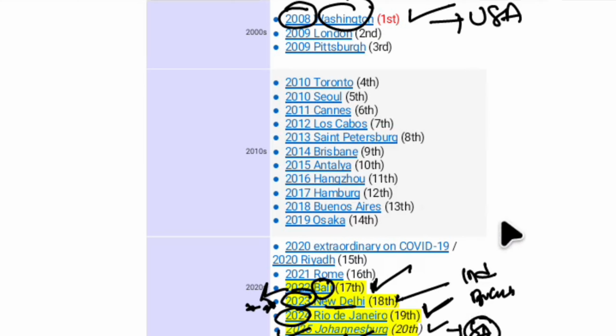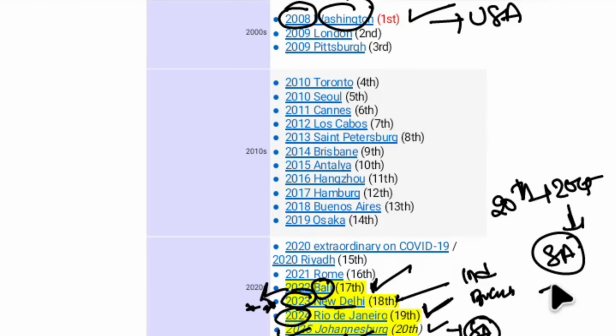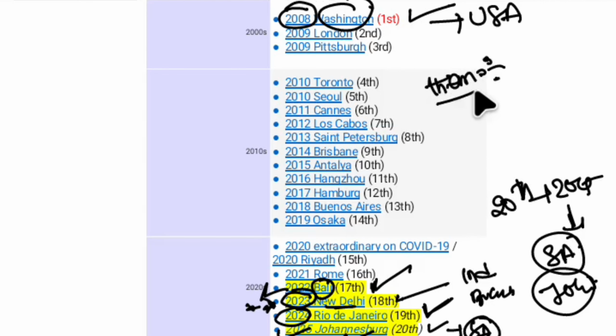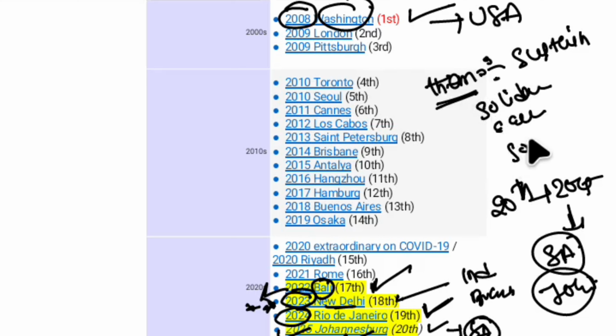The 20th edition, for this year's edition, the venue is Johannesburg, and the host country is South Africa for the year 2025. This is the 20th edition for the year 2025, hosted by whom? Hosted by South Africa. Venue is Johannesburg. And the theme for this 20th edition of G20 is solidarity, equality, sustainability.